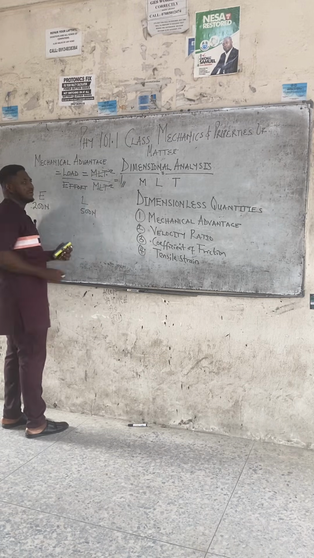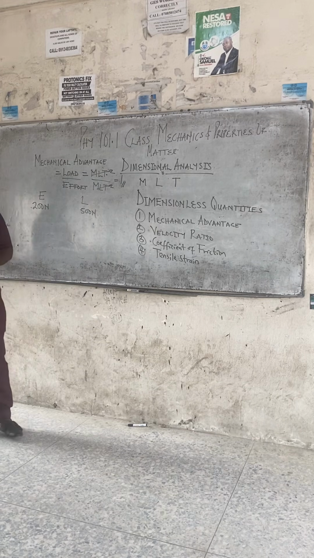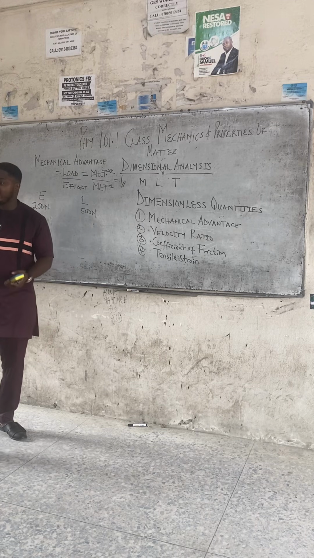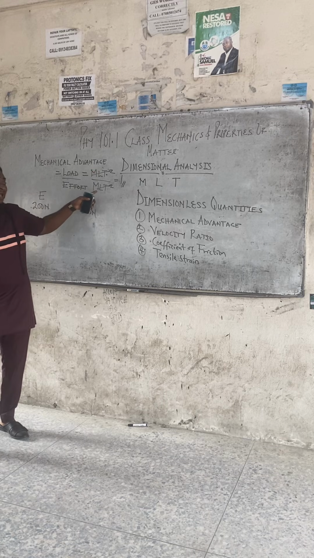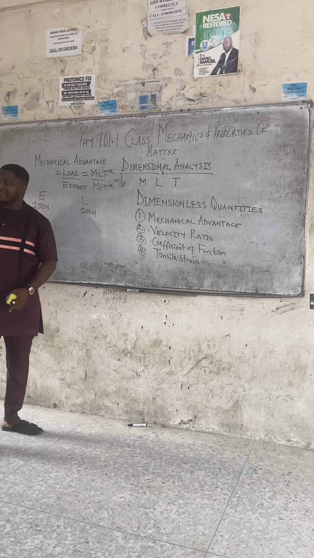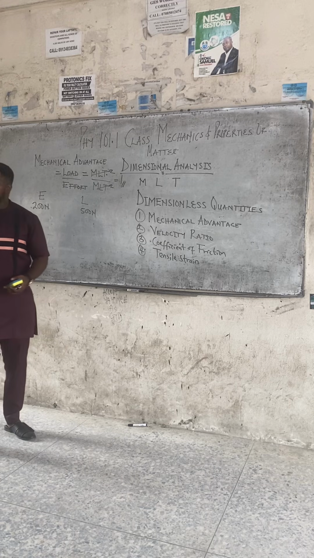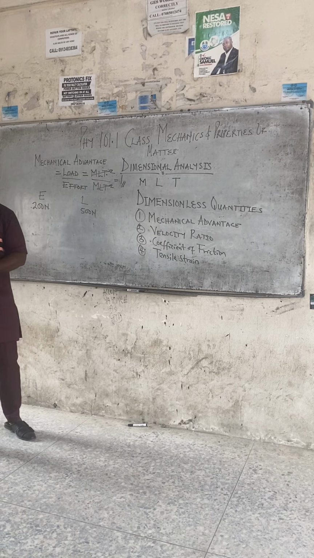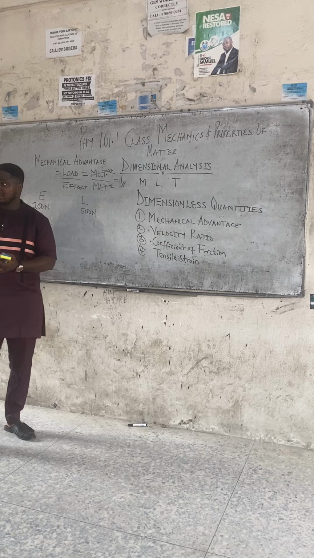When numerator and denominator are the same, if you say 5 divided by 5, is it not 1? 10 divided by 10, is it not 1? So MLT minus 2 divided by MLT minus 2 is 1. And this proves to us that mechanical advantage is dimensionless. Are you following, class?